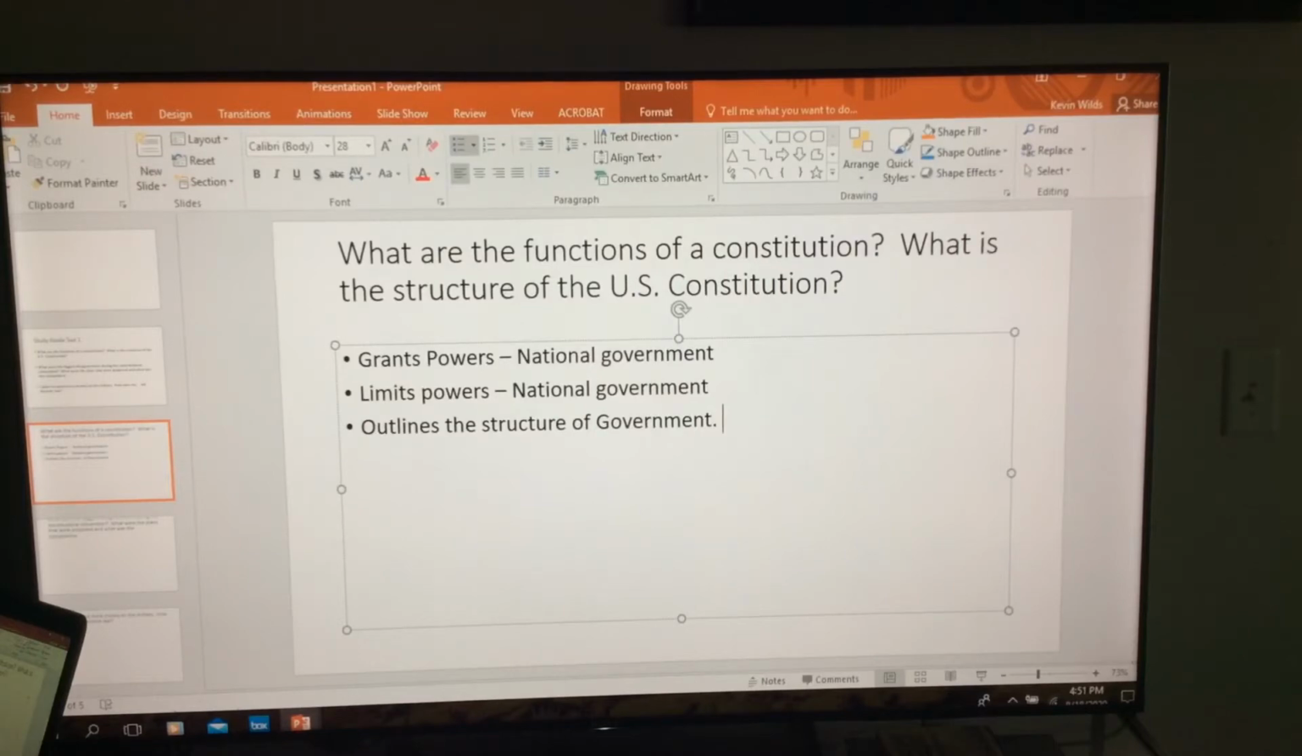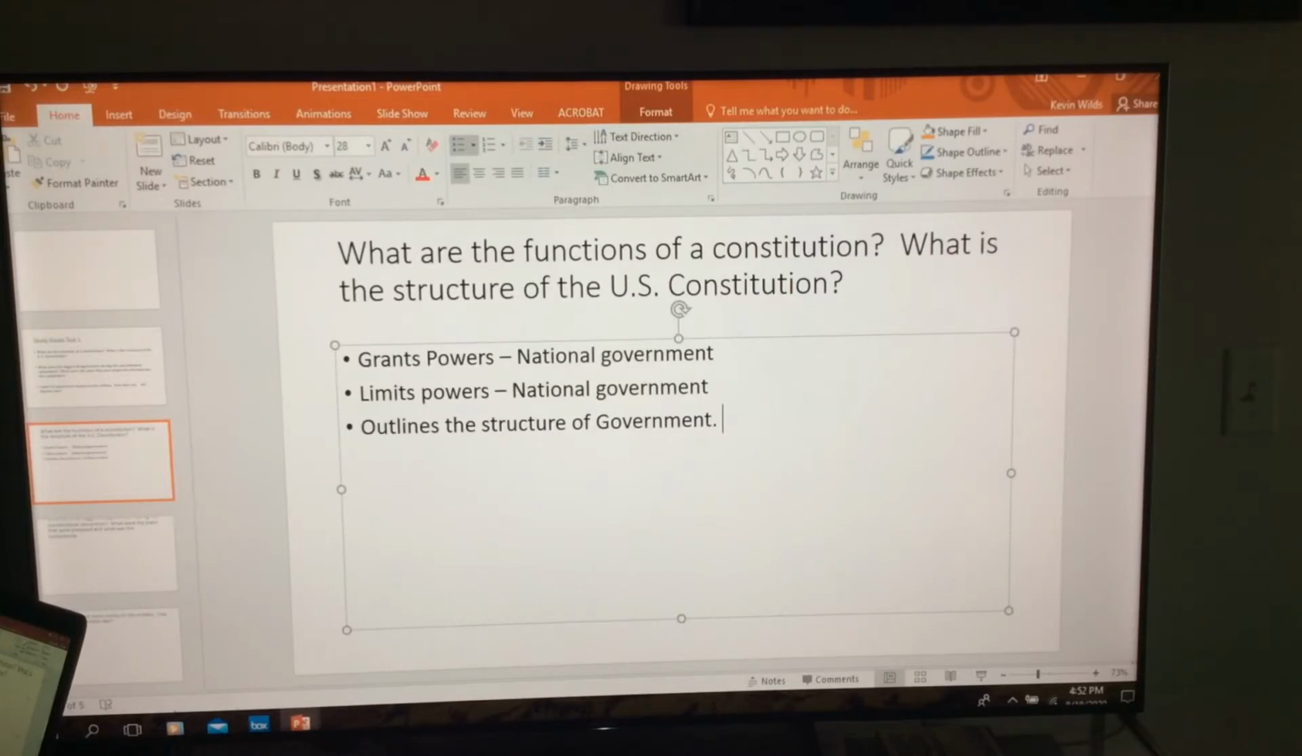I want you to fully answer the questions. Everything you can remember, you might want to put down. So yes, it grants powers, but you need to give me more than just granting power. What power is given to the national government? What are those powers called? So I'm leading you in the right direction. I'm looking for these things, but then I also need you to explain these things to me. So be sure to go over those things in depth, okay?